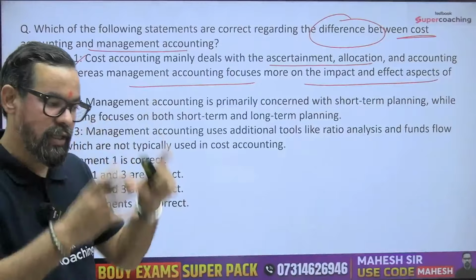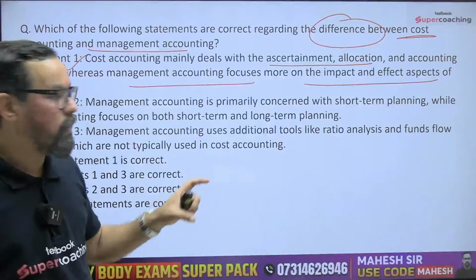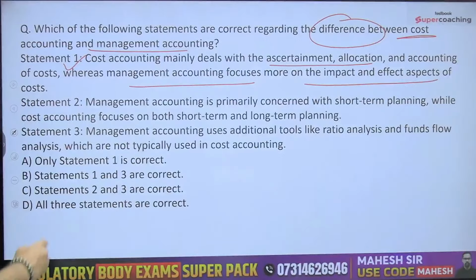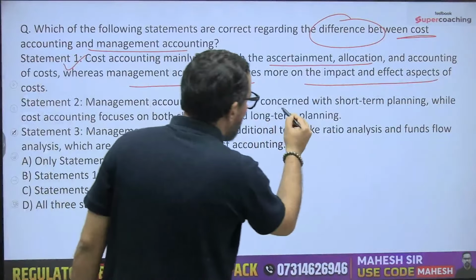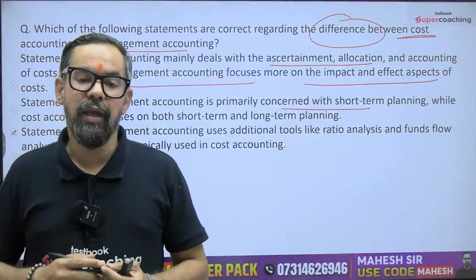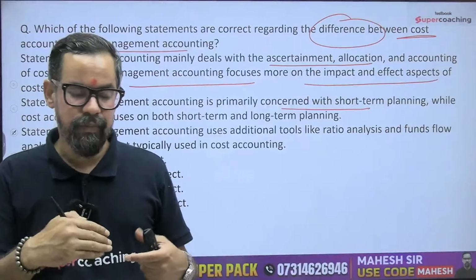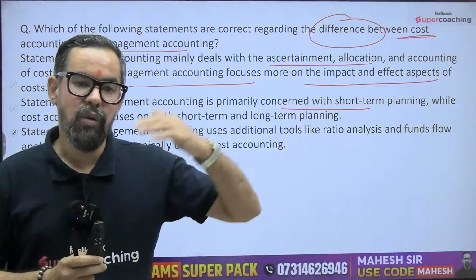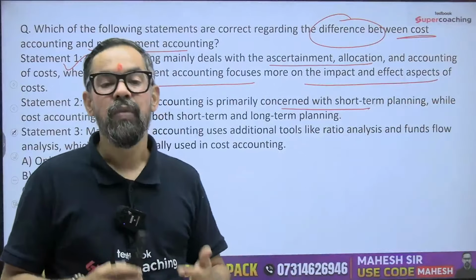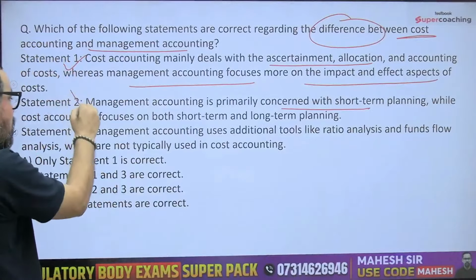So these are the numbers. Then interpretation is generally done in management accounting with the help of cost accounting. So the second statement: management accounting is primarily concerned with short term. No, when management accounting is making decisions, they include short term as well as long term. If we are coming up with a product, if this is the cost, then down the line, 2 years, 3 years, how much of the market we are going to capture and how we'll achieve the break even numbers and others. That is generally part of this one. So this is wrong.